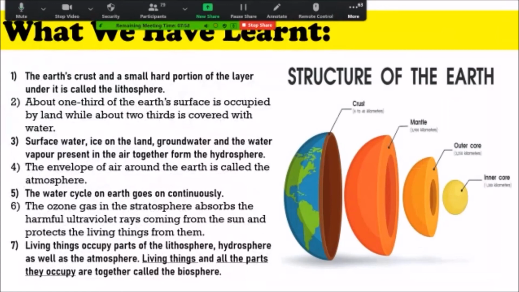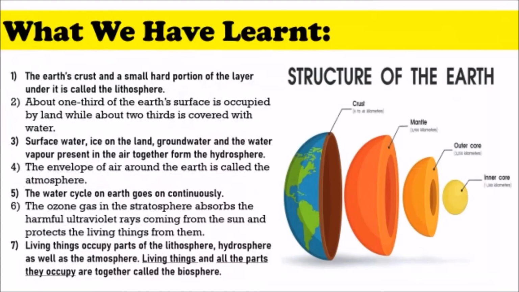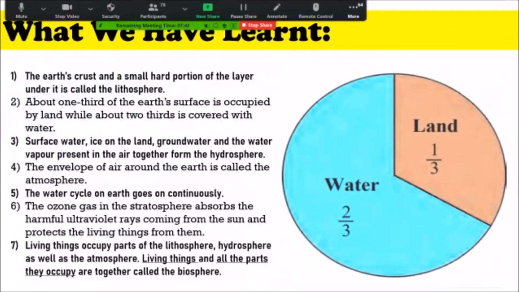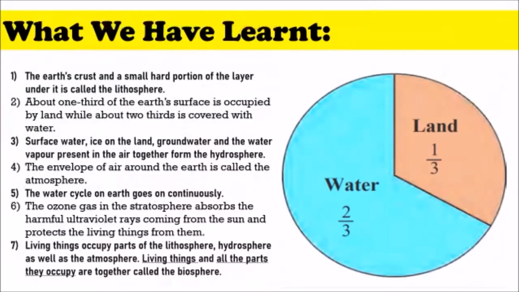The Earth's crust and a small hard portion of the layer under it is called the lithosphere. We saw the lithosphere. What is it? The Earth's crust is actually called the lithosphere, right? Now, we also learned that 1/3 of the Earth's surface is occupied by land, while about 2/3 is covered with water. We saw that there is more water than land. On earth we have more water than land.